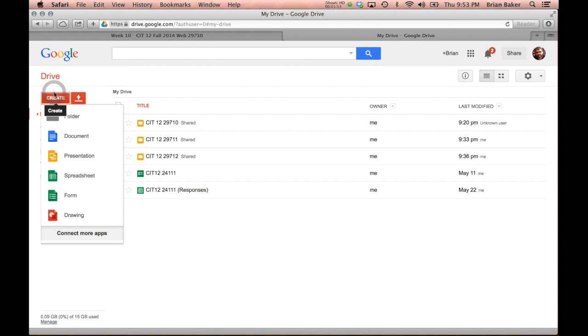If I choose Create here, you can create folders to organize things. You can create documents. This would be like Word. You can create a presentation. This would be like PowerPoint. You can create a spreadsheet. This would be just like Excel. So the three programs that we're covering in this course.